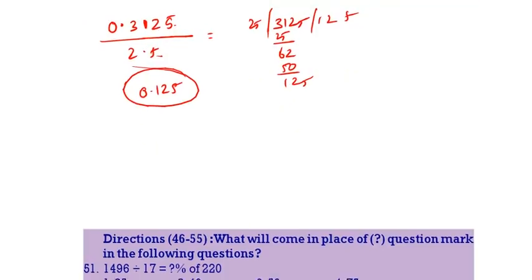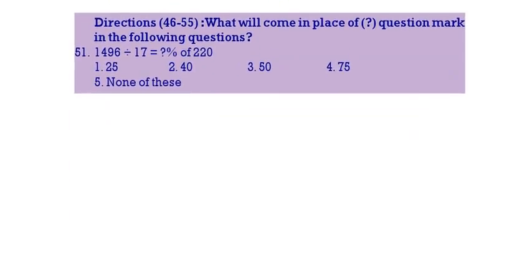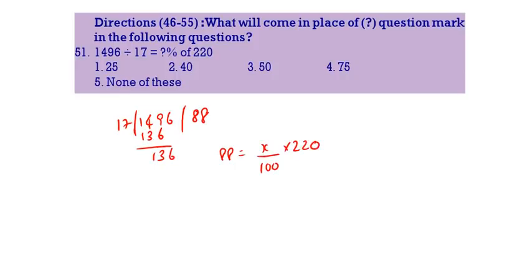See the next one. 1496 divided by 17. So divide 1496 with 17. 17 8s are 136. Again 17 8s are 88. 88 is equal to x by 100 into 220. Now do the calculation. So 0 0 cancel. Here 4 times. So x is equal to 40. 40 is the correct answer.